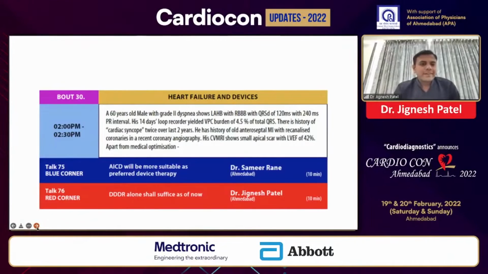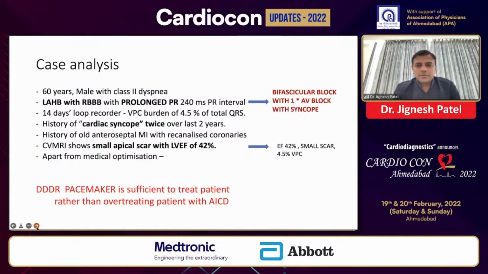So we already know the case history that has been covered by our friend Dr. Samirane. So he'll be choosing an AICD in this particular patient considering the old MI. And according to me, the pacemaker is sufficient to treat this patient rather than over-treating this patient with the AICD. Why? If you look at the case analysis, here we have a 60-year-old male having a bifascicular block with first degree AV block that is symptomatic, because the patient had a history of syncope twice over the last 2 years.